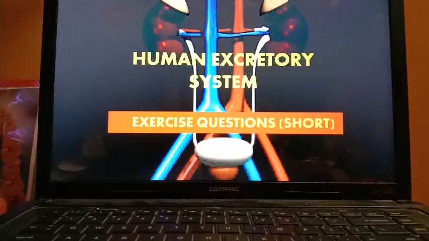Now I am telling choose the correct answer. Number G. In number G, the first question, number 1, the filtering unit in the kidney is nephron. Option C, nephron. Number 2, a network of capillaries present in the Bowman's capsule is called, option number B, glomerulus.